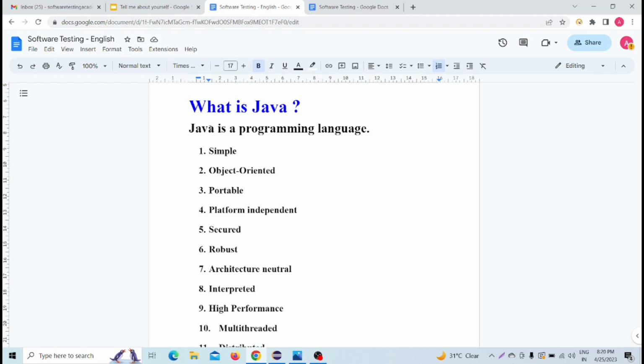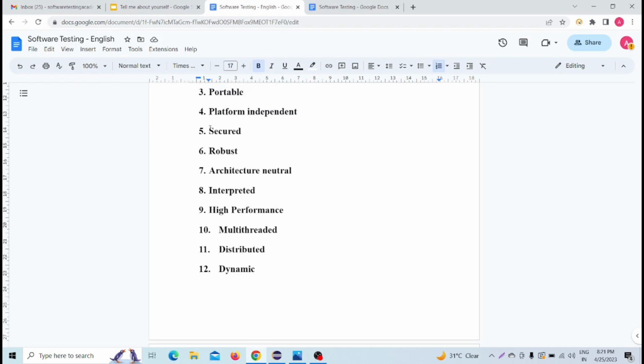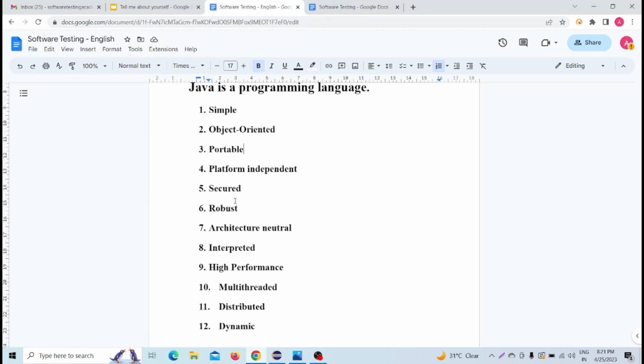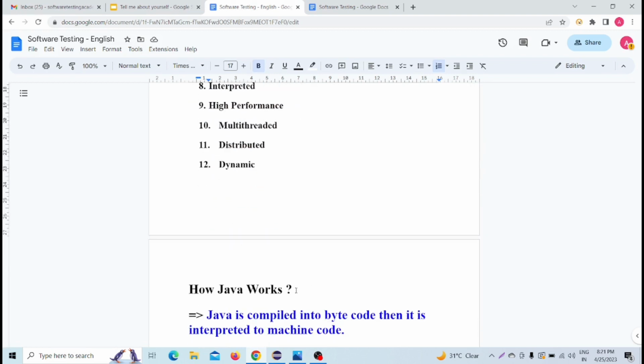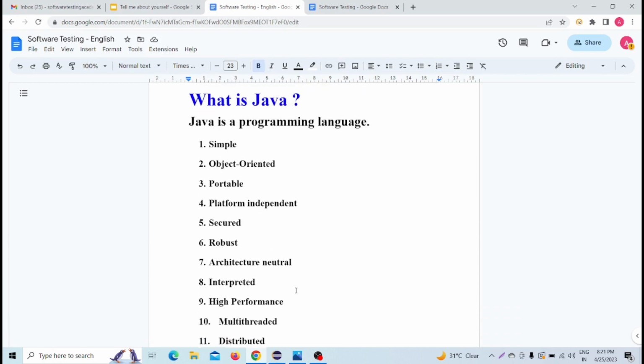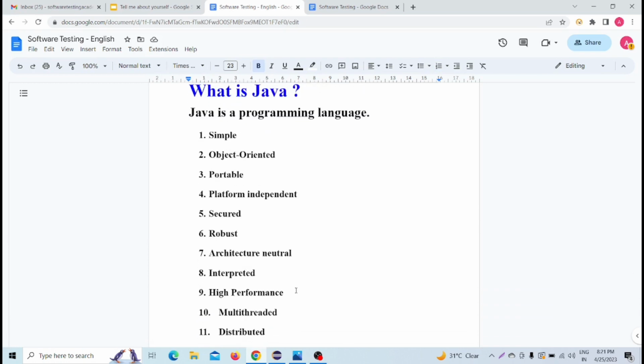So first, what is Java? Java is a powerful programming language. Java is an object oriented language. Java is a platform independent language. Java is a high performance language. Java is an interpreted language. Java is a distributed language. Java is a multi-threaded language. All these things are supported in Java, and these are the basic things of Java. So Java is a programming language, a high level, powerful programming language.